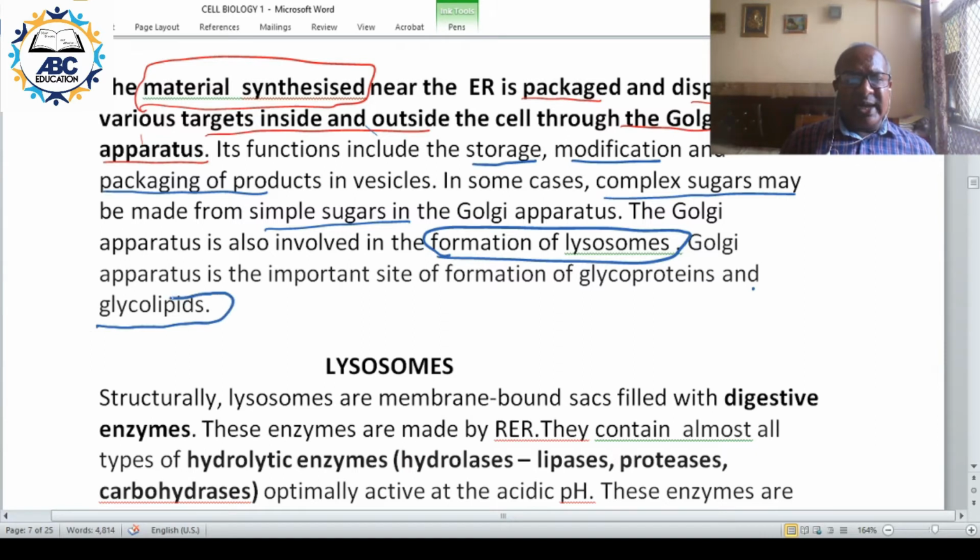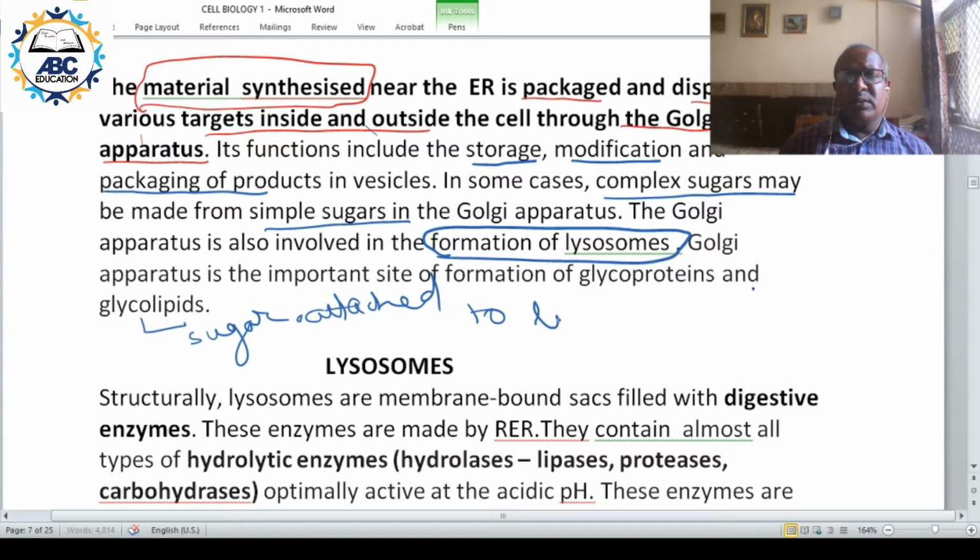If glucose, or sugar, is attached to fat, or lipid, it is called glycolipid.